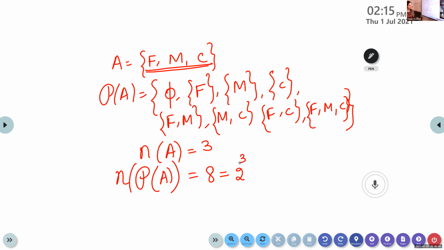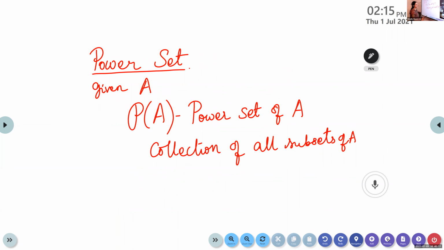So what is a power set? It is the collection of all subsets. We consider all possible subsets of the given set. That is called the power set. Now again, let's go through the definition. Suppose you are given a set A. Power set of A, we denote that as P of A. P of A is the collection of all subsets of A.